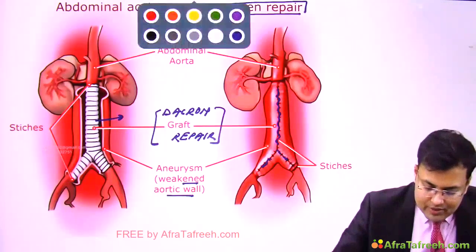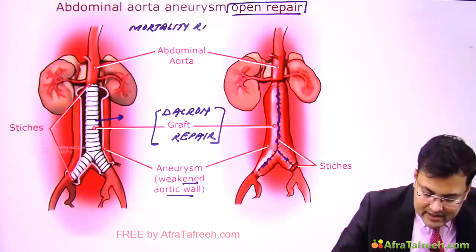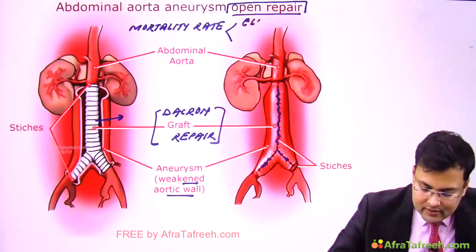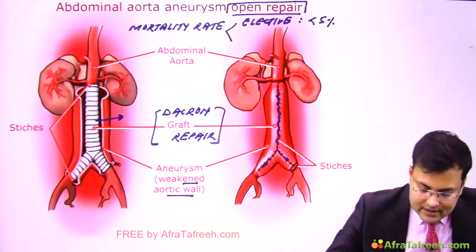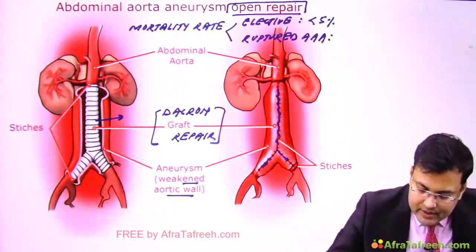Very important point. Mortality rate after repair: if elective, less than 5%; if ruptured, more than 50%.